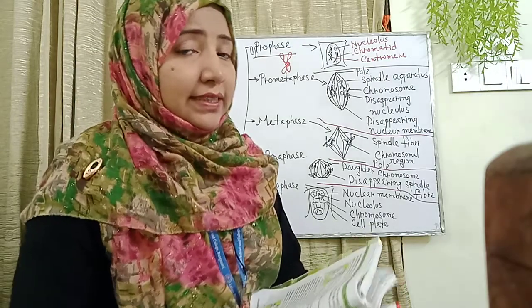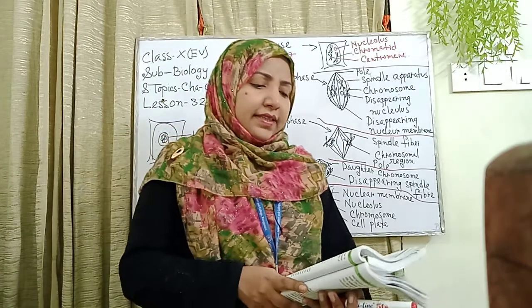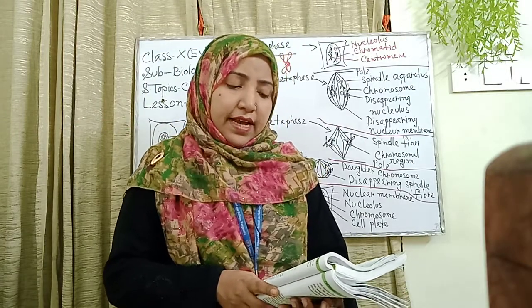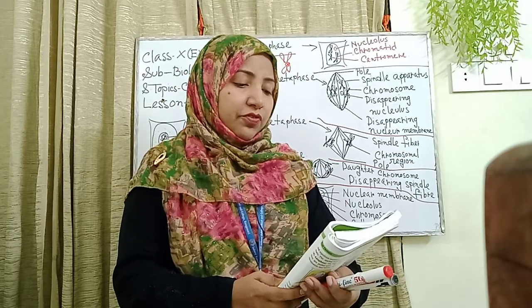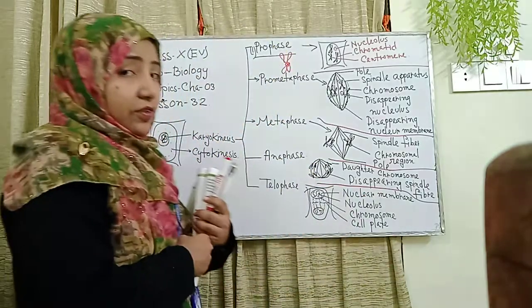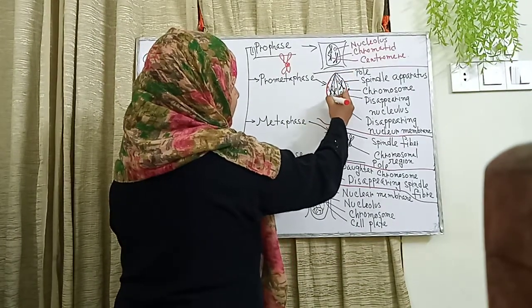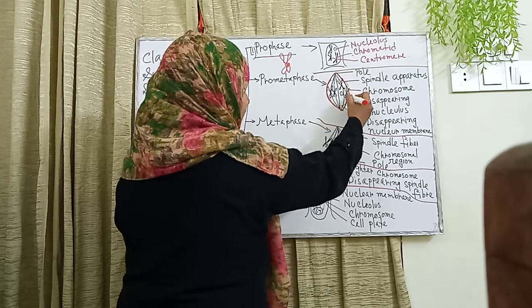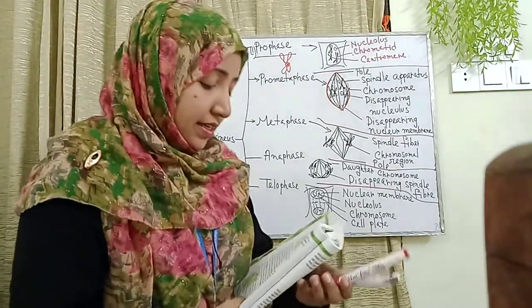Please everyone see the books. Pro-metaphase. Early in this stage, a spindle apparatus with two poles is developed in plant cells from fiber protein. Here you can see the spindle apparatus. This structure is the spindle apparatus, and it is made of protein.